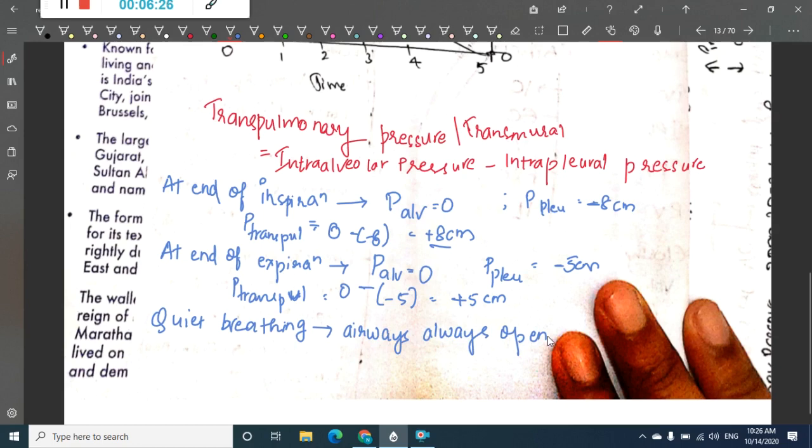However, during forced expiration, the intrapleural pressure becomes strongly positive, which causes the transmural pressure to become negative.